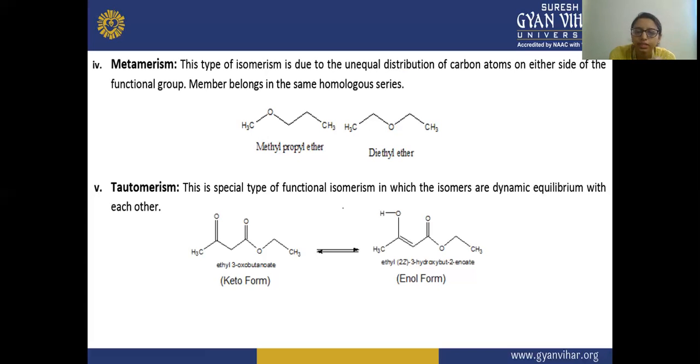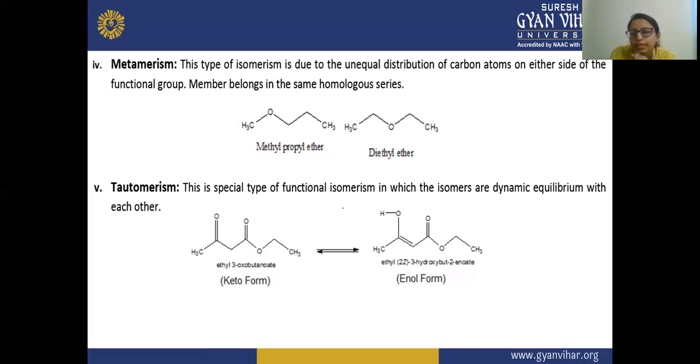Here in this ether, you can see the oxygen is attached on the first position, but in this case, it is attached on the second position. So there is an unequal distribution here. On the oxygen's left side, there is one CH3 alkyl group, and on the right side, you can see there are three carbon atoms.